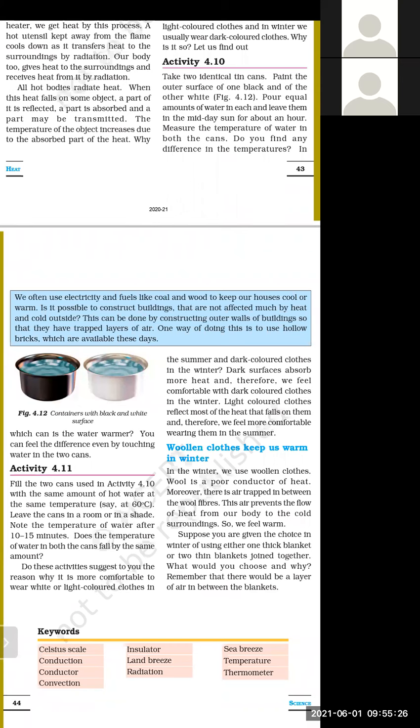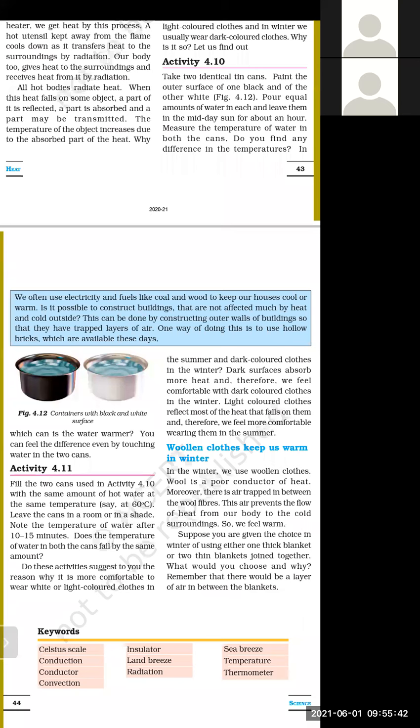Okay. So this can also be done by constructing the outer wall of the building so that they have trapped layers of air. The second thing we can do is that there should be layers, and in between every layer there will be some air. And as we know, air is a poor conductor of heat.